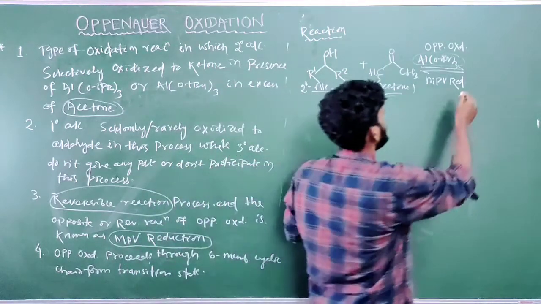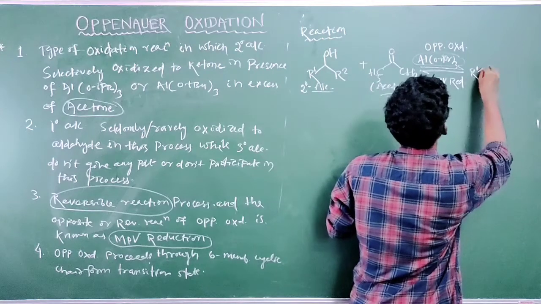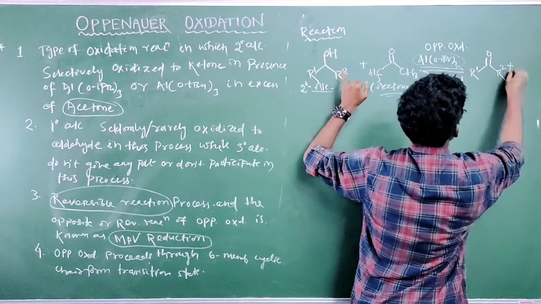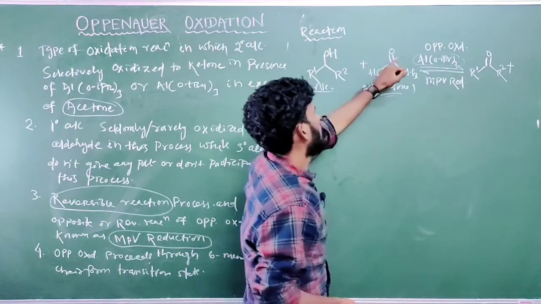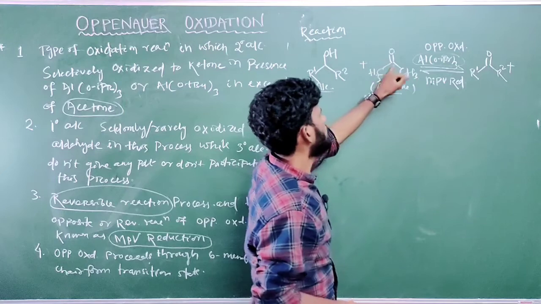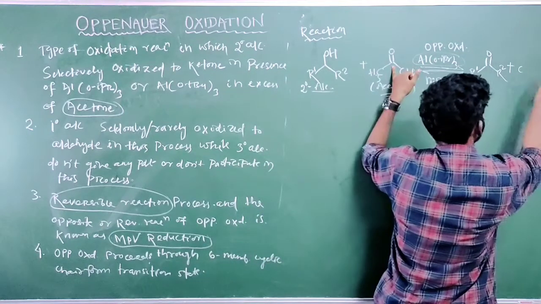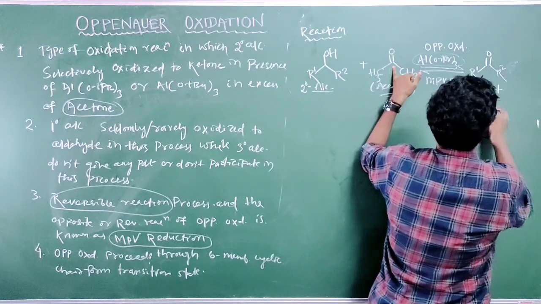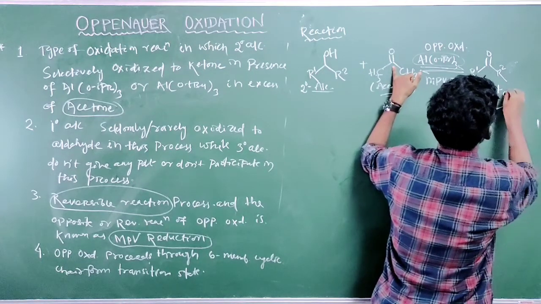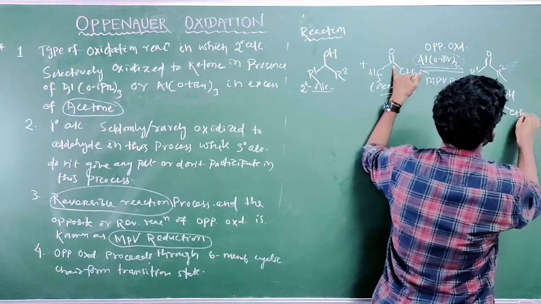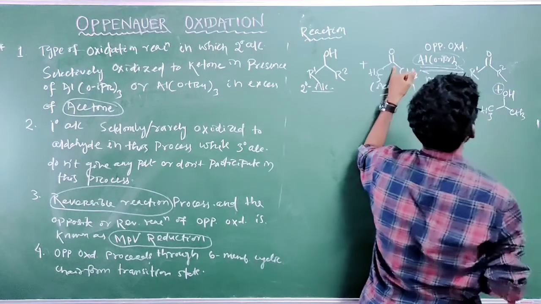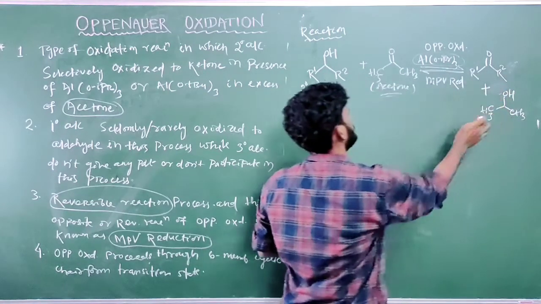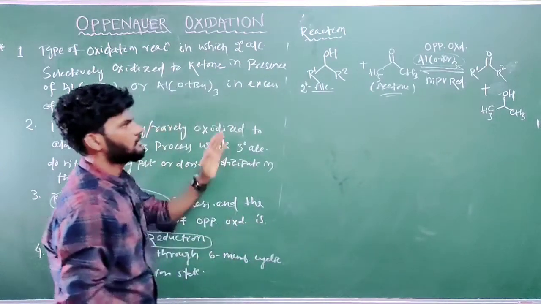So mark the product here: R1 C=O R2, plus the acetone becomes CH3 CH(OH) CH3. All of you got it, the reaction.